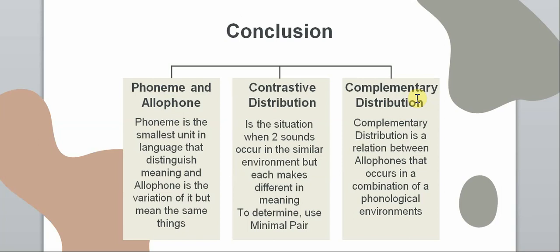Contrastive distribution is the situation when two sounds occur in a similar environment, but each makes a difference in meaning. To determine it, we can use a minimal pair. And the last is complementary distribution. Complementary distribution is a relation between allophones that occur in a combination of phonological environments.